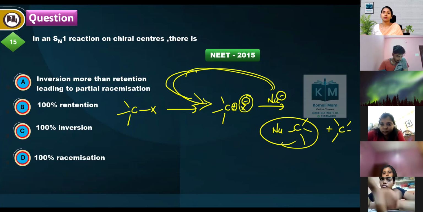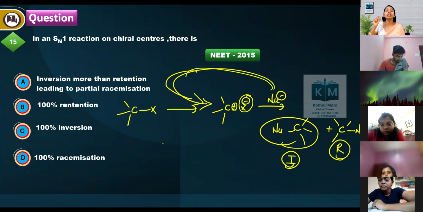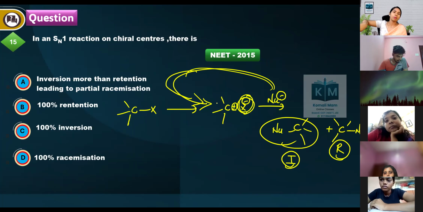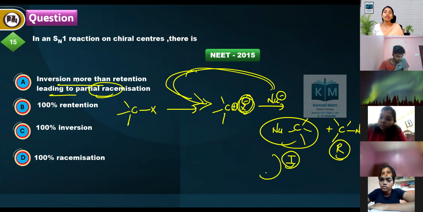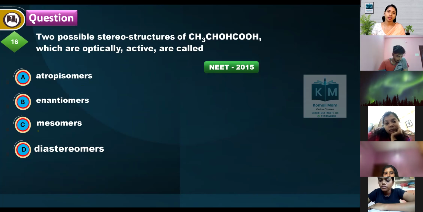A little extra inversion product compared to the retention product. This is retention, this is inversion, a little extra inversion product, because at the time X minus is ready to go, the nucleophile attacks from the backside. So the inversion back-attack product is a little more than the retention product. It leads to partial racemization. One rotates clockwise, another rotates anti-clockwise. Racemization will happen. Inversion product is more than the retention product.